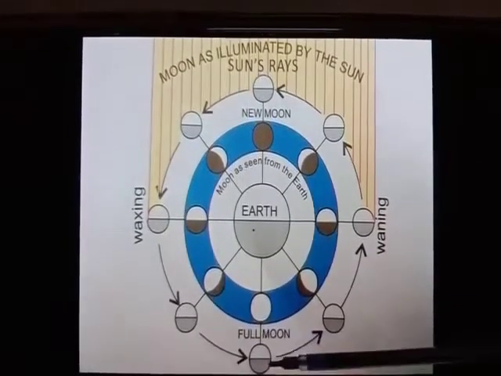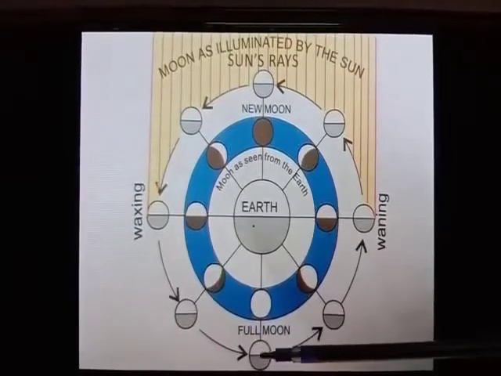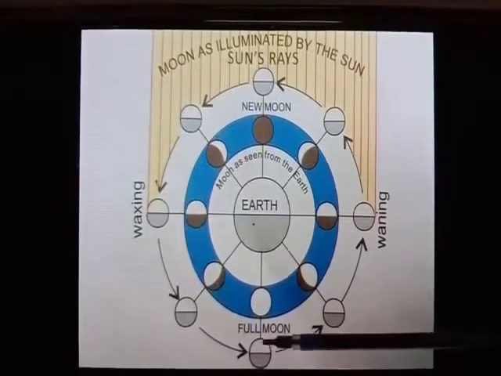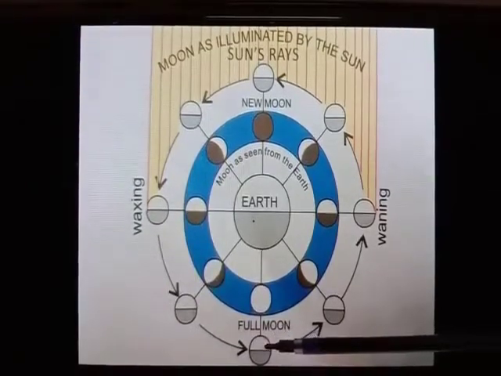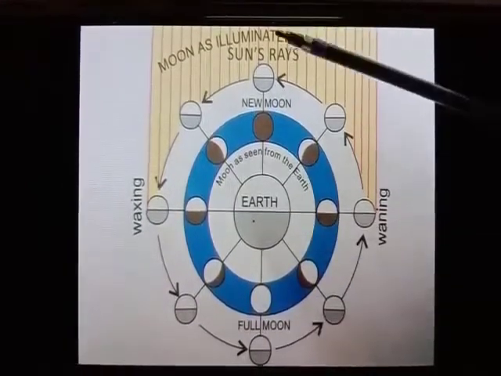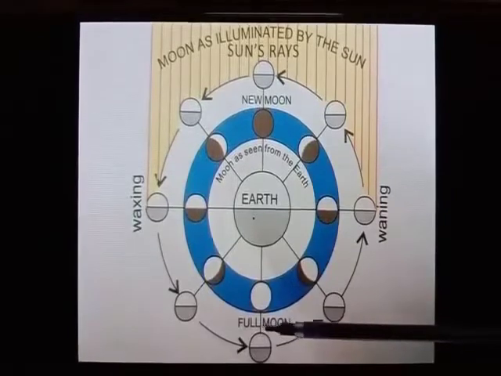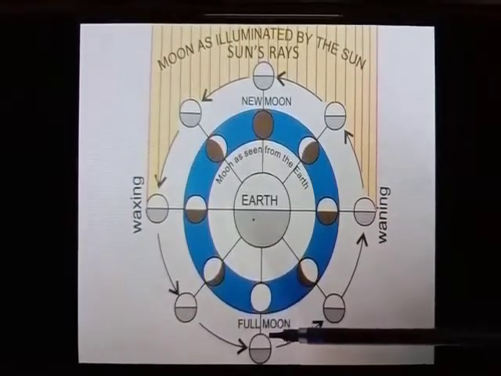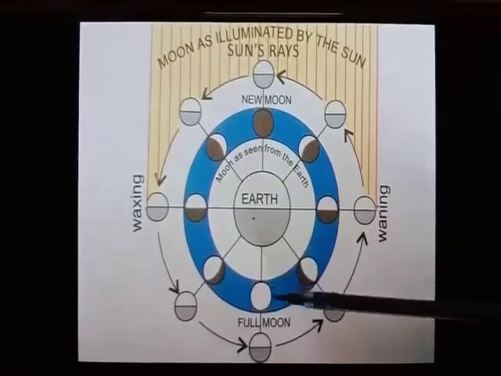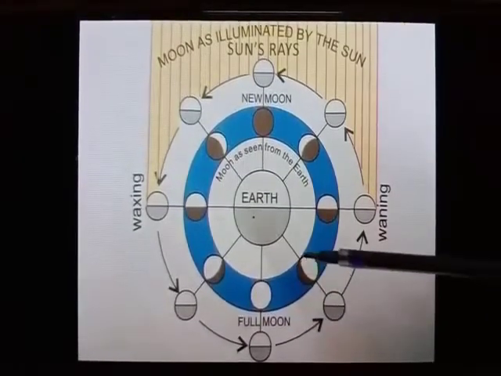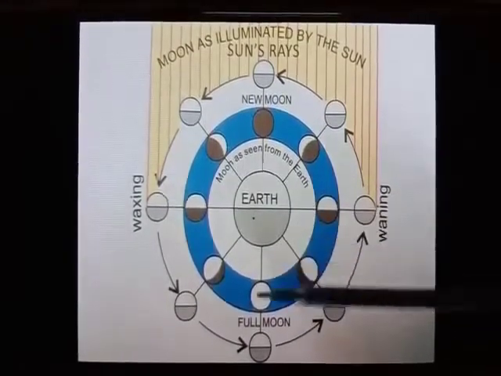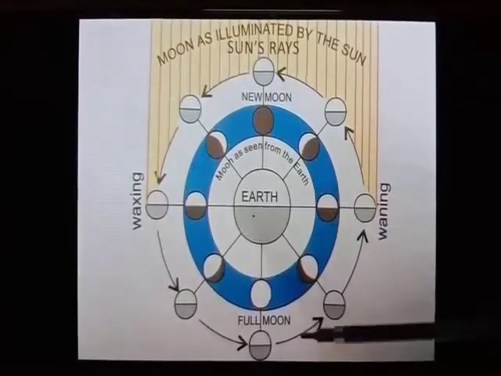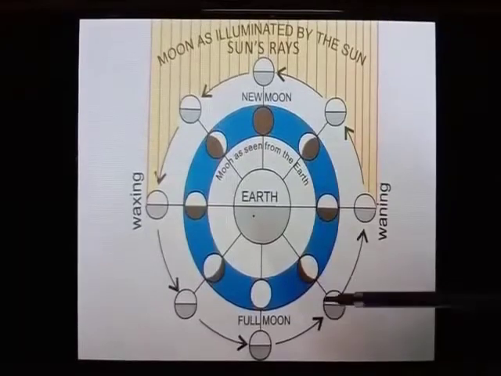Why can we see this side fully? Because this full side of the moon facing the earth gets sunlight. You can see that this side which is facing the earth is getting sunlight. That's why we are able to see this moon on the earth, and it is known as the full moon. Now the moon begins its return journey from full moon to the new moon. This is the moon's return journey from full moon to the new moon.